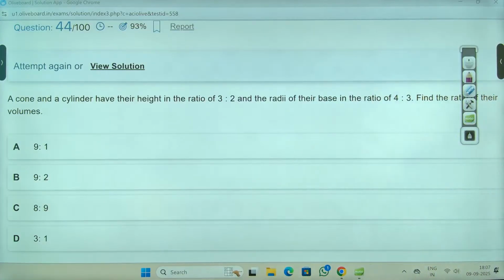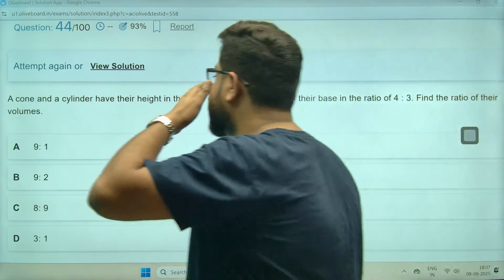Achha, just give me a second. I'm sweating so much. Under the air conditioner also, I'm sweating so much.